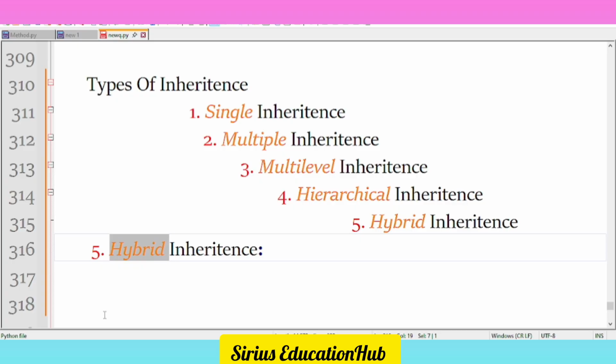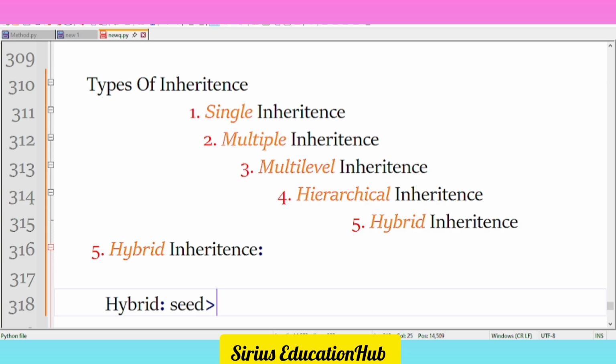You may have heard the hybrid seed. Okay, hope so that you may have heard this word hybrid. Okay, in case of seeds, what is hybrid? Which kind of seed is called as the hybrid seed? Hybrid seed means when we develop a new type of seed from more than two types of varieties.